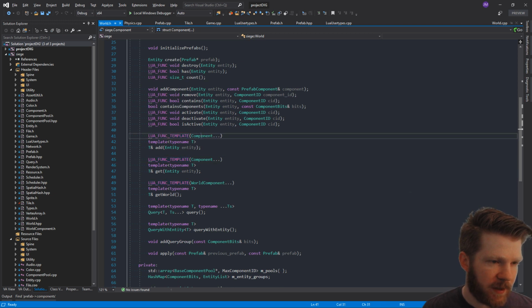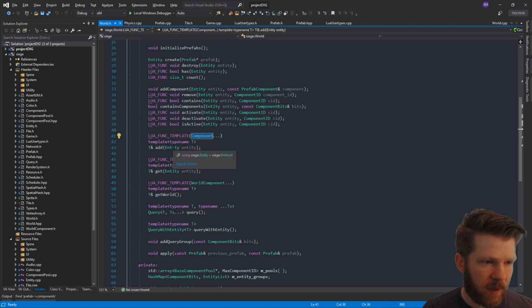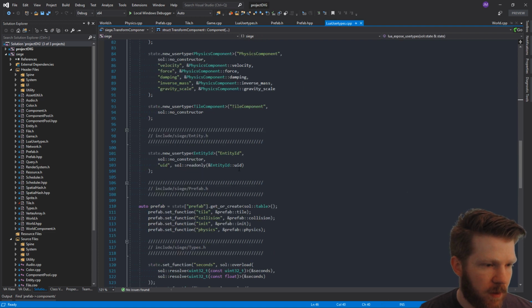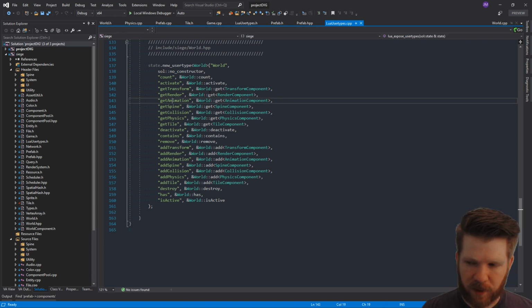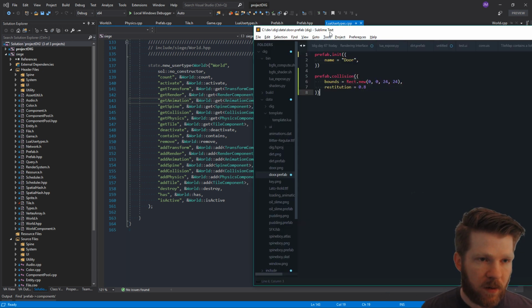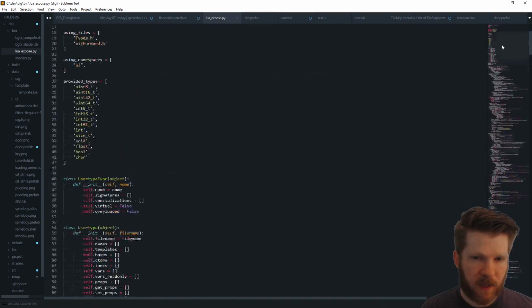We even did some crazy things where we can have our Lua types be tagged, and then say we want everything within that tag to have a specialization for this. So if we jump over to our Lua user types for the world, we can see we have get transform and get render and get animation. Those are all components that we have set up. And that is all happening in this Lua expose class.